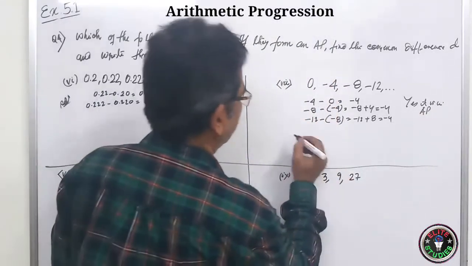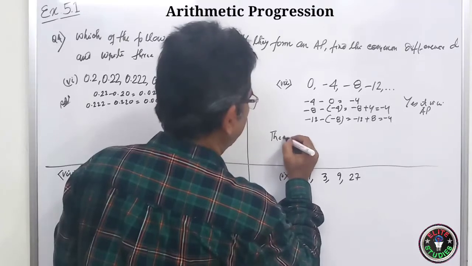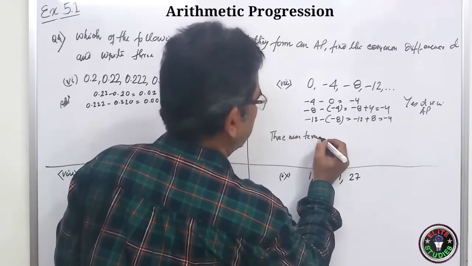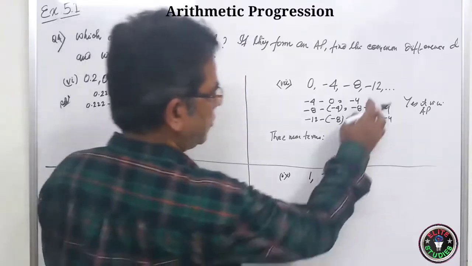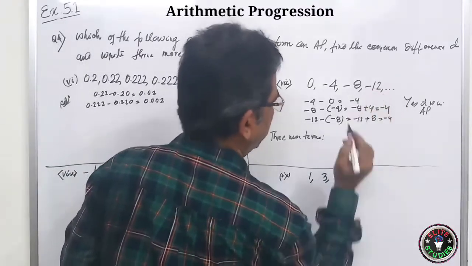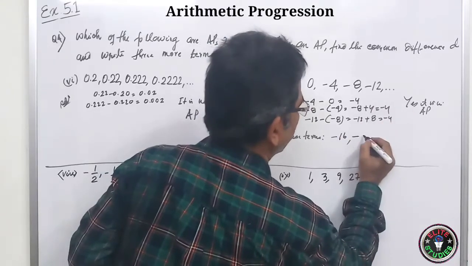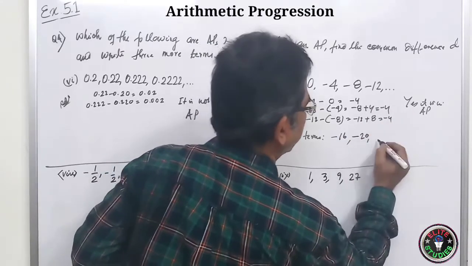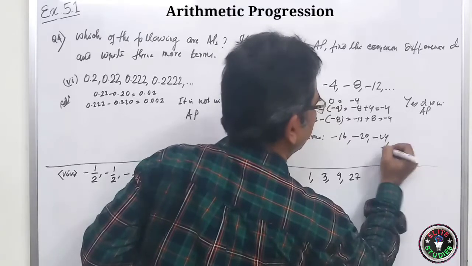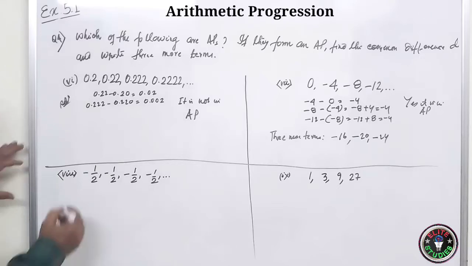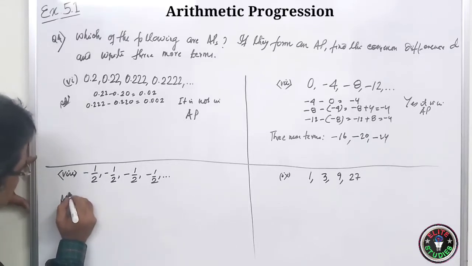Clear? Now three more terms. What will it be? It is minus 12, minus 16, minus 16 minus 4, minus 20, minus 20 minus 4, minus 24. Three terms. Okay, here solution. These are very easy.